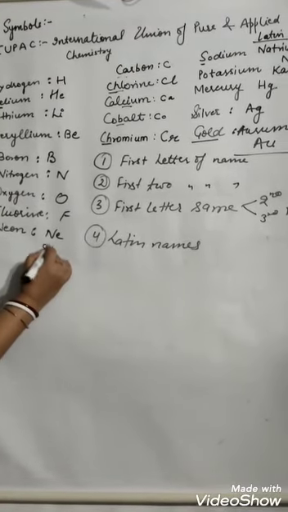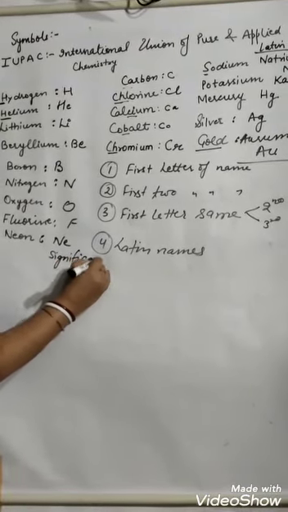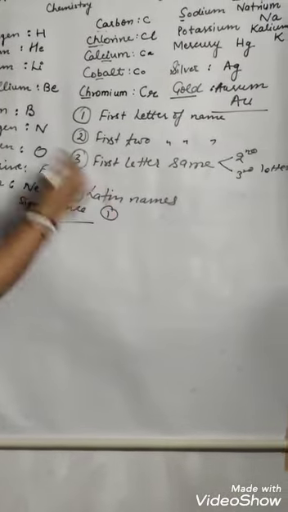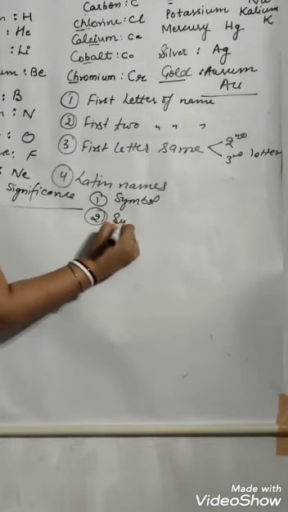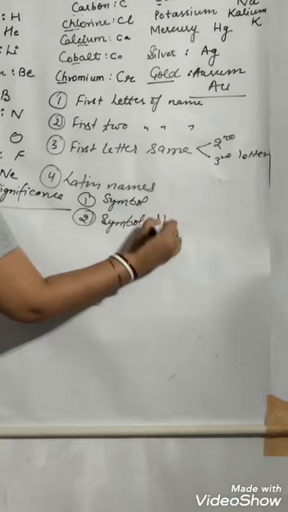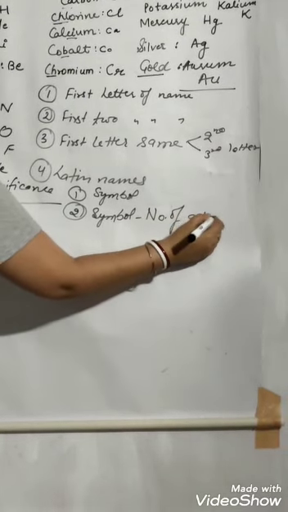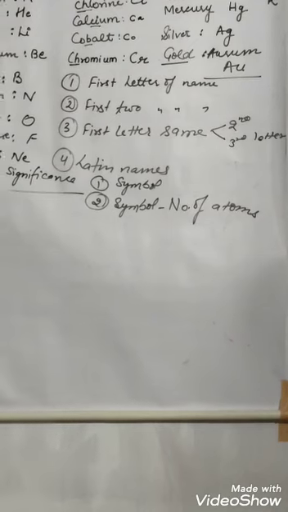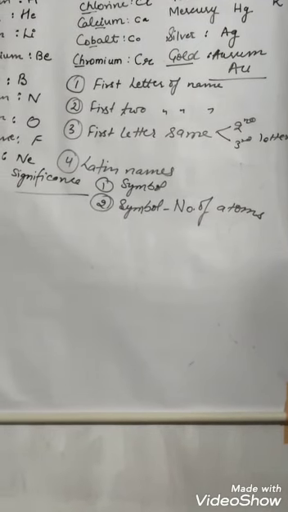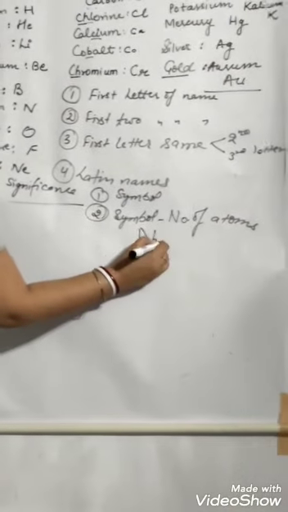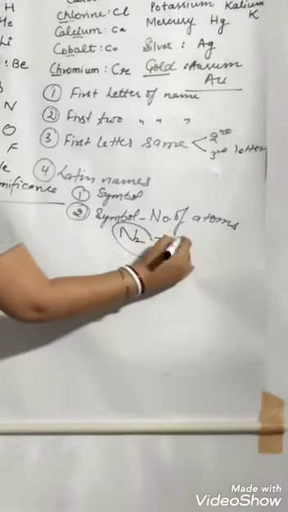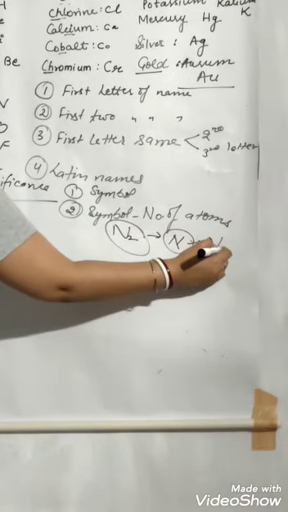Now, what is the significance? Why do we give this much importance to the symbols? What is the significance? First one, from the symbol itself, we can identify the name. Second one, from the symbol itself, we can identify how many atoms are present in one molecule of an element. For example, if we talk about nitrogen, nitrogen will be N2. Though it is written as N, the molecular form is written as N2.